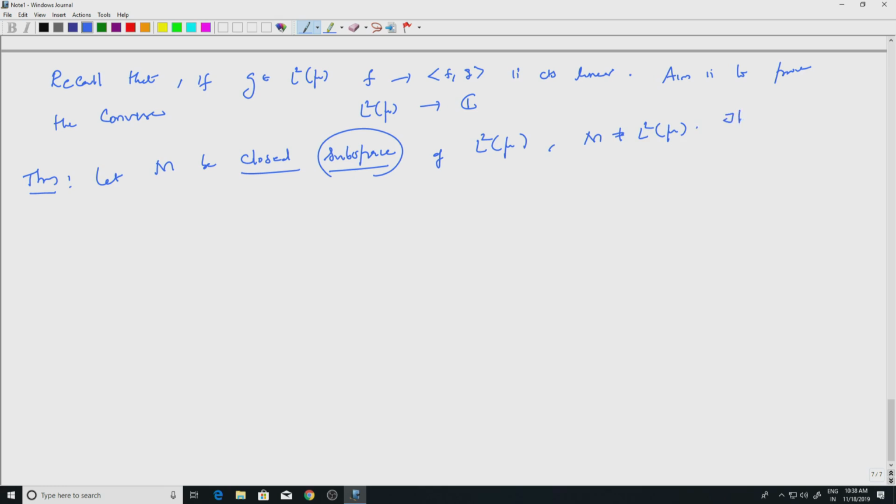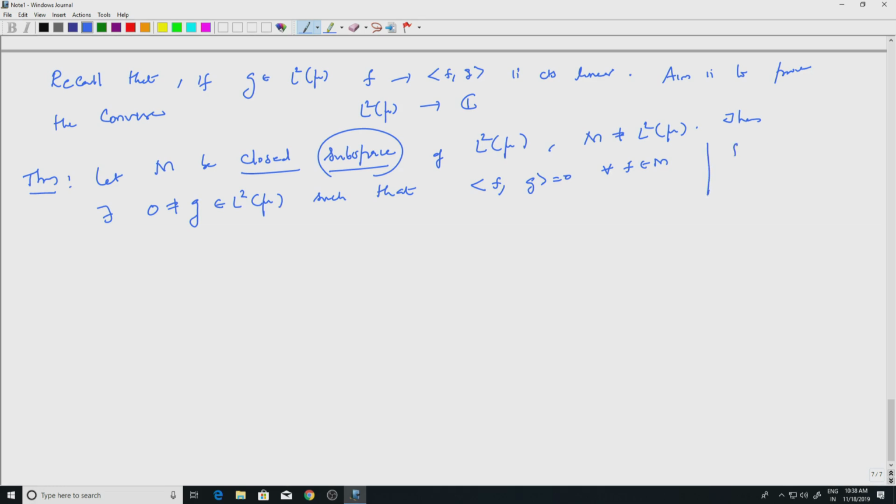Then there exists a function g, not equal to 0 almost everywhere, in L2 of mu, such that the inner product of f with g equal to 0 for every f in M. Okay.